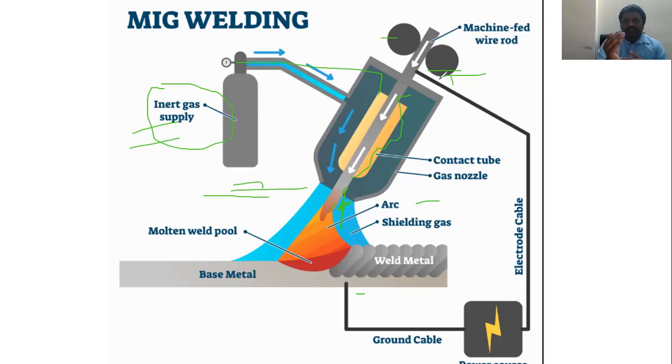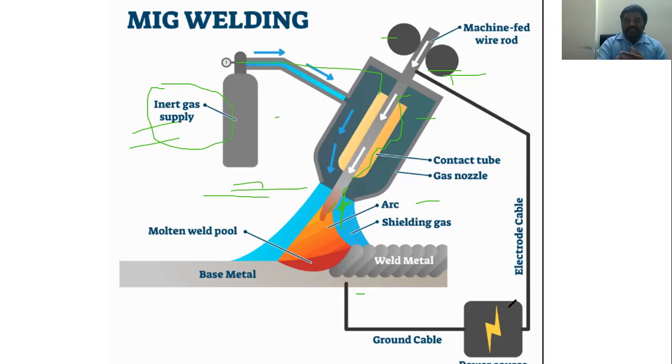The electrode and the workpiece are connected to the electrical supply. We know this well. The gas is also connected along with this electrical connection. The gas from the cylinder is supplied through a nozzle.